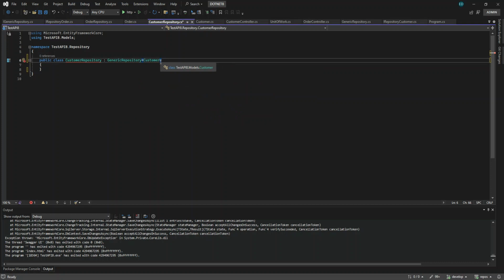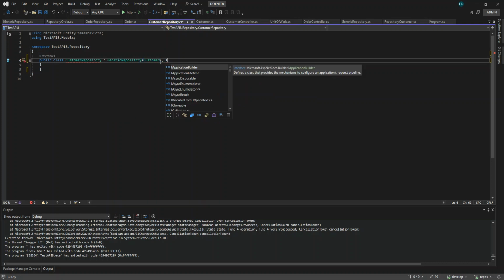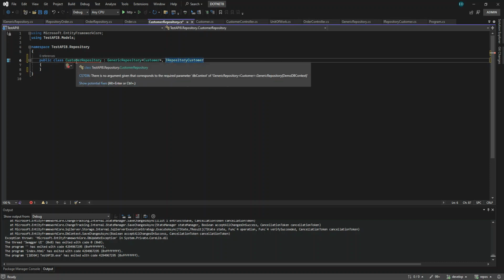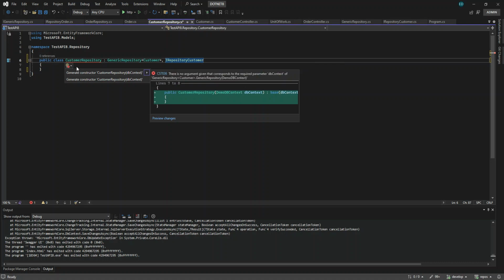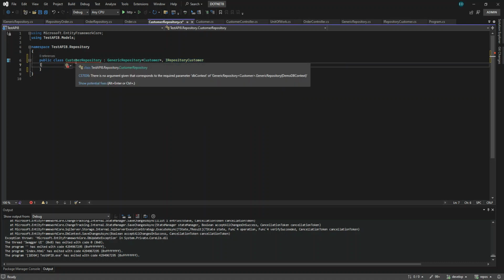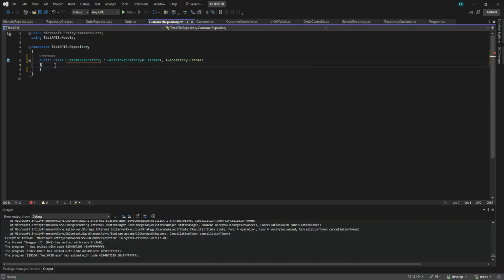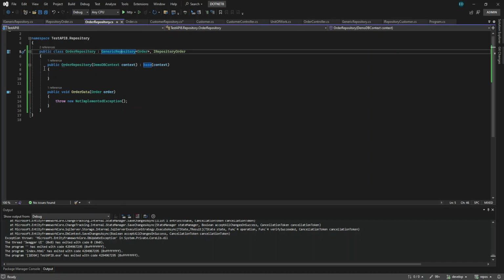We also inherit from the repository customer interface; this is multiple inheritance. Our repository customer has no specific signature, so we only have to pass the DbContext here, just like this.